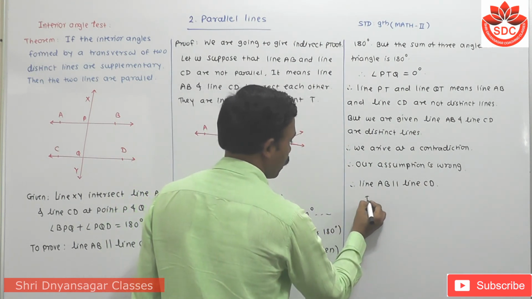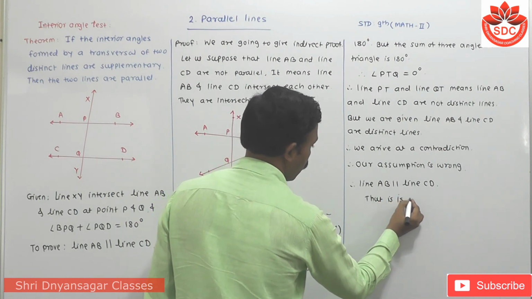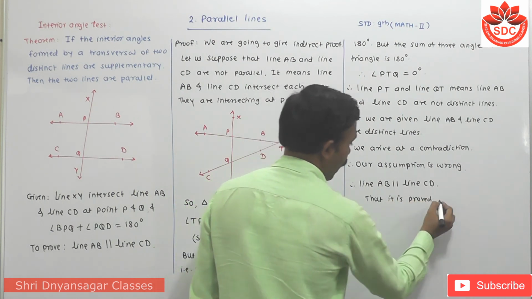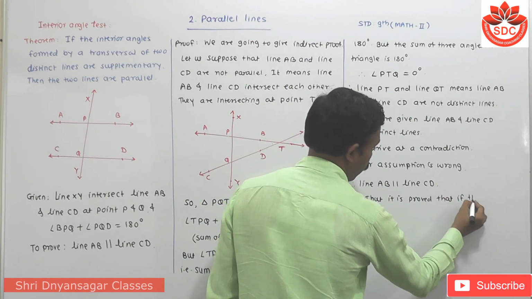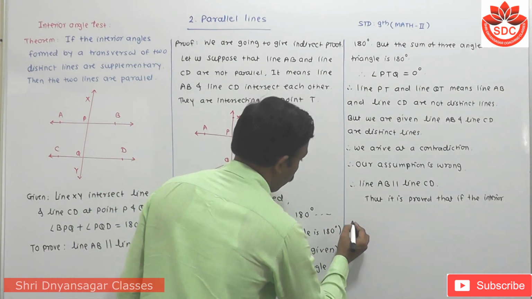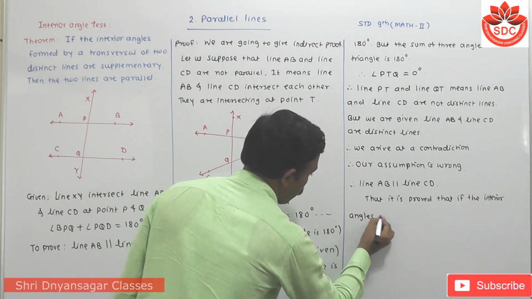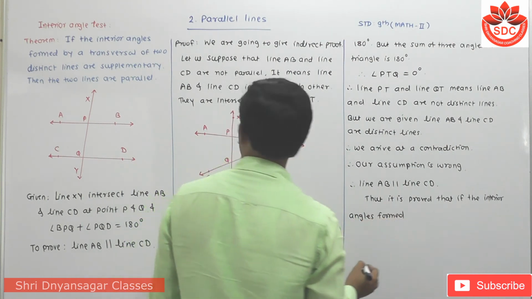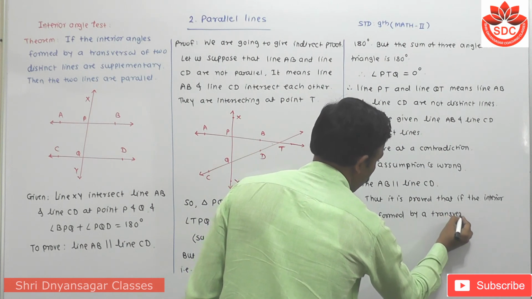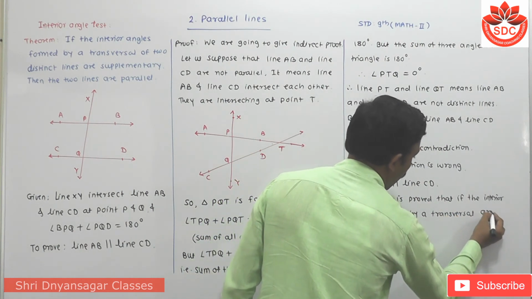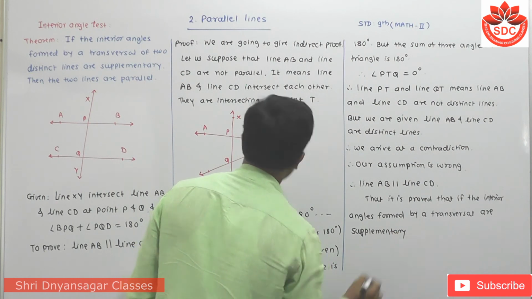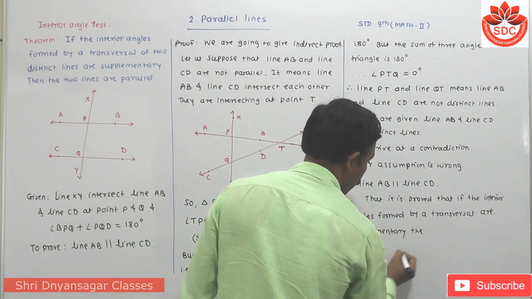Thus it is proved that if the interior angles formed by a transversal are supplementary, then the lines are parallel.